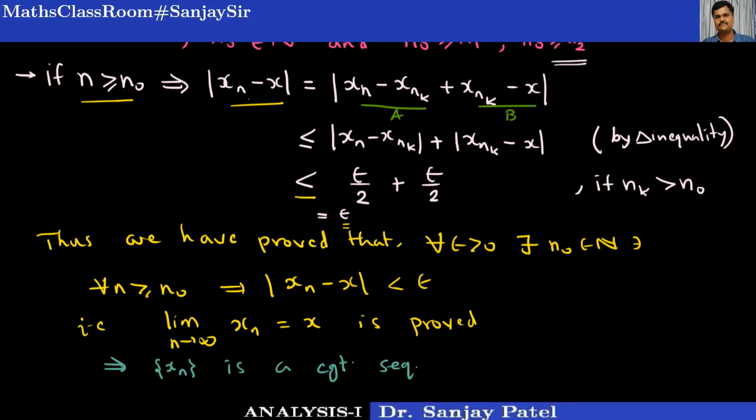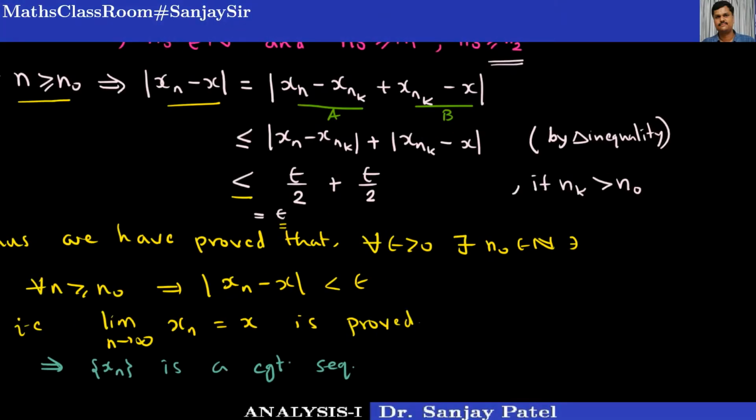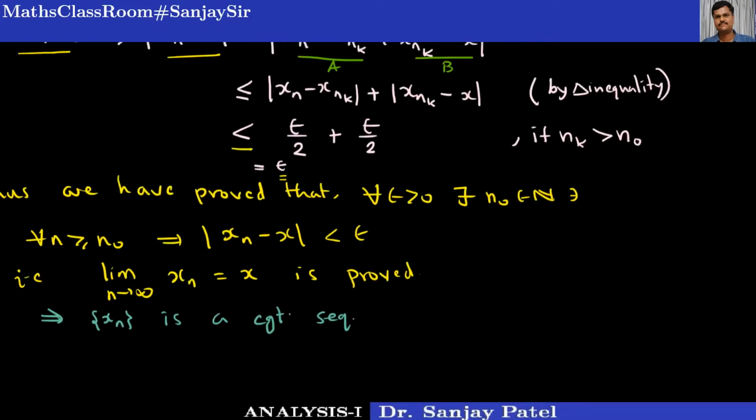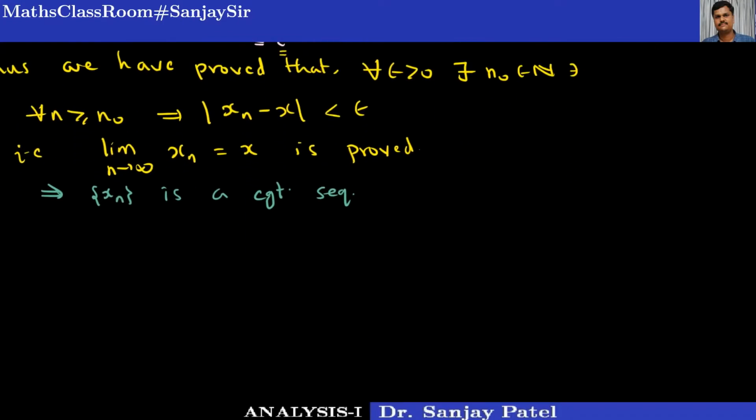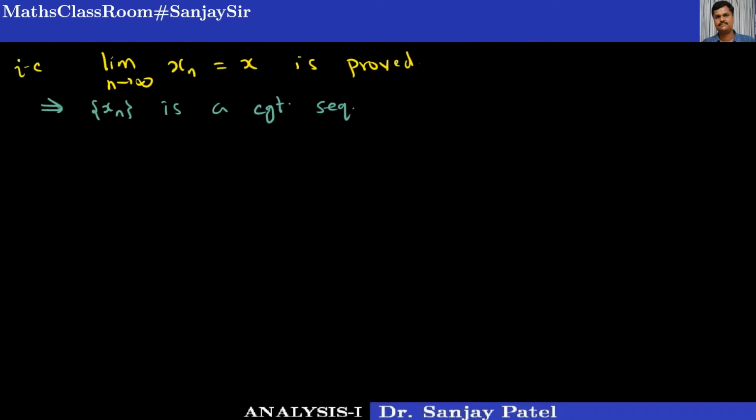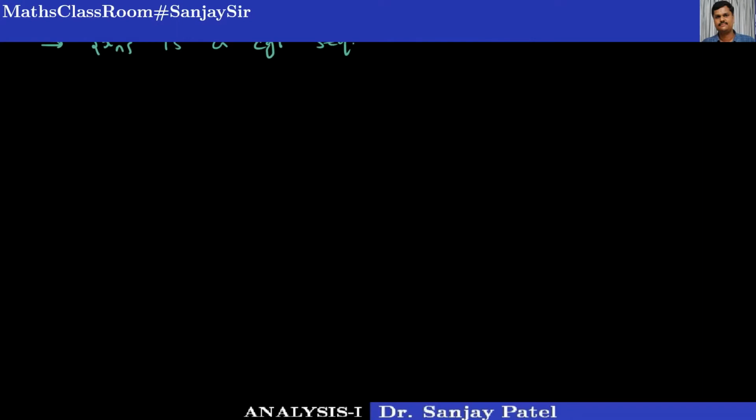Thus every Cauchy sequence in R is always convergent. So we have proved here that a Cauchy sequence of real numbers is convergent. But remember that this result is not true in a general metric space. It need not be true always.